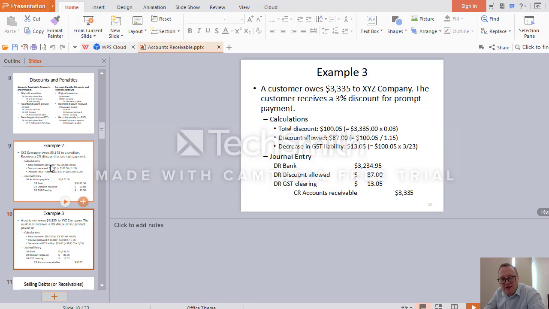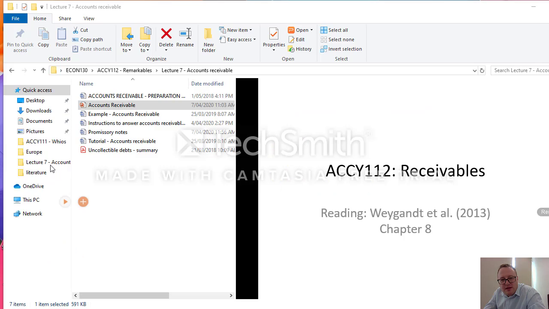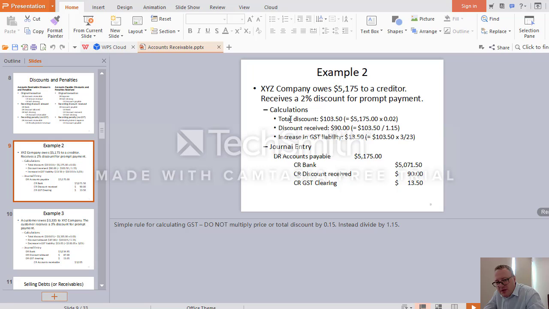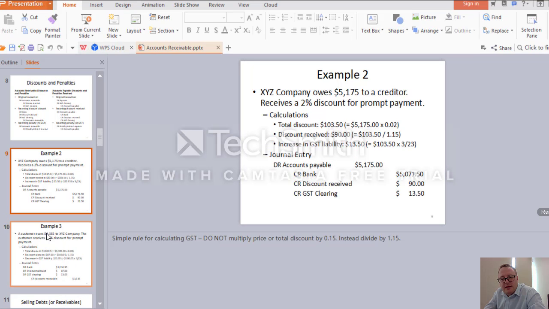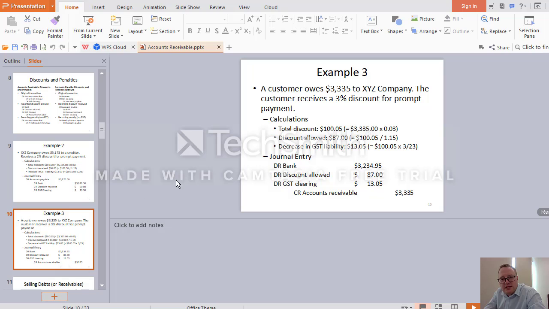And same in the previous example. In the previous example, the total discount is inclusive of GST and discount received is exclusive of GST. And same here. So this $100 is inclusive of GST and discount allowed is exclusive of GST. If you want to find the value of GST, you multiply discount inclusive of GST times 3/20.